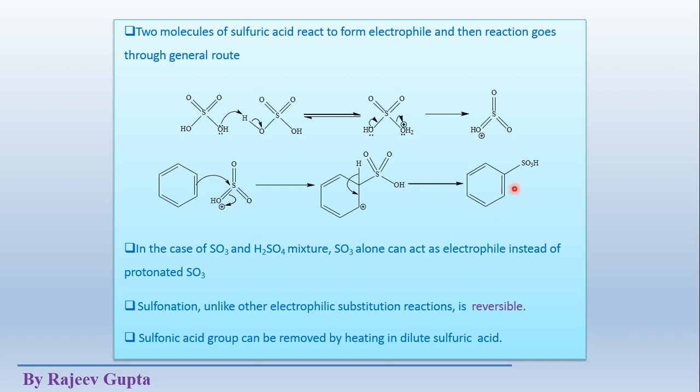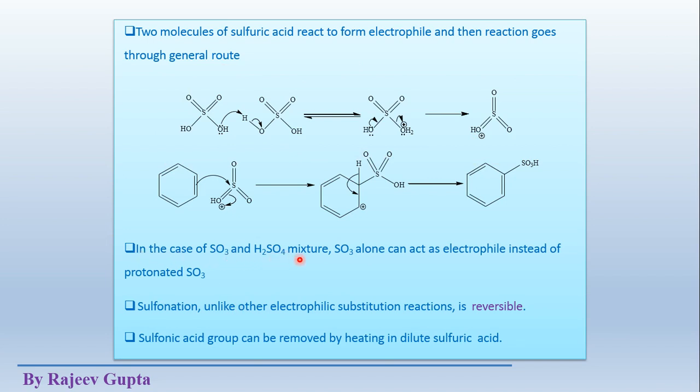This is called benzene sulfonic acid. It is benzene sulfonic acid. See, this reaction is actually a reversible reaction, because this generation of electrophile is a reversible reaction. So actually this overall reaction is a type of slower reaction and reversible reaction.